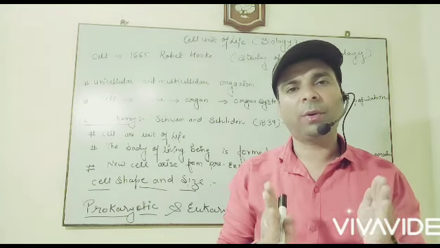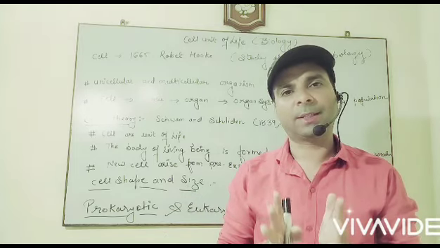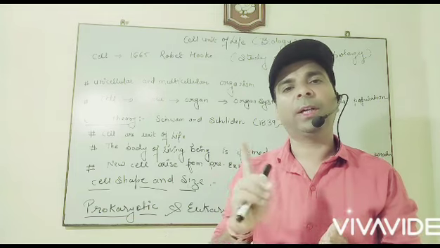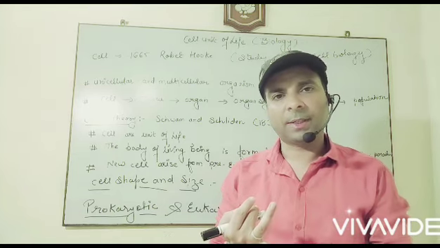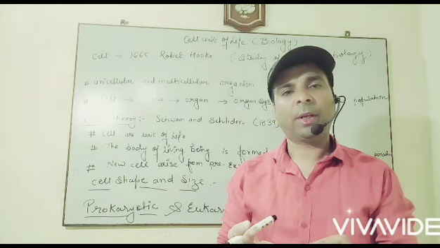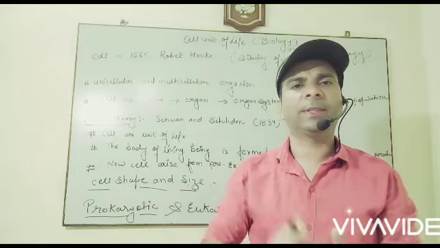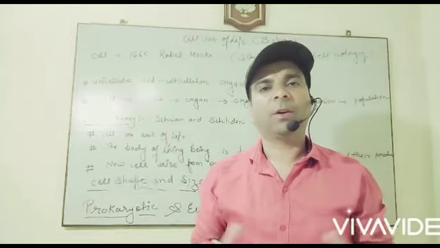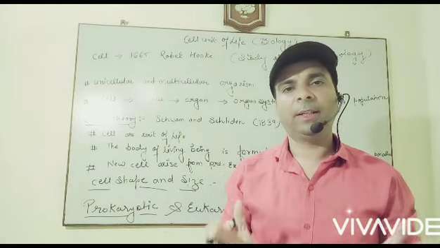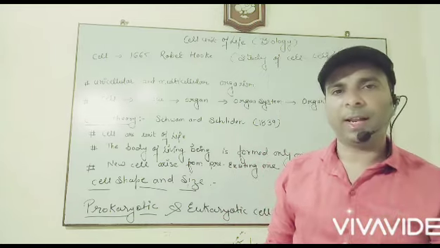So every organ in our body collectively combines to form an organ system, and organ systems collectively combine to form one individual, like the circulatory system, excretory system, controlling and coordination system, and the skeletal system. All systems are collectively combined to form one single organism. All single organisms collectively combine to form a population. So we can say that in this population, each organism arises from a single cell.